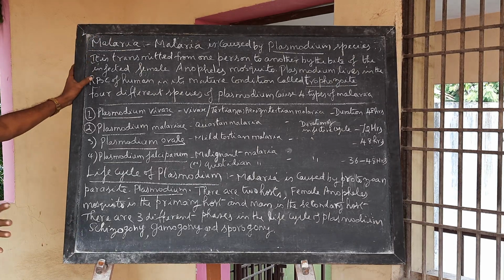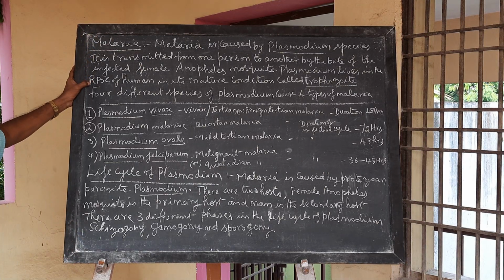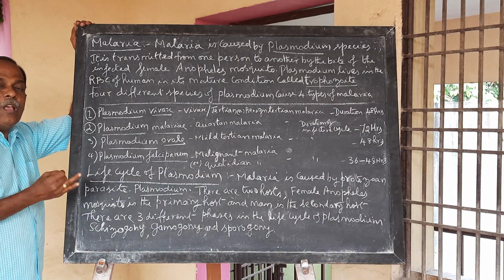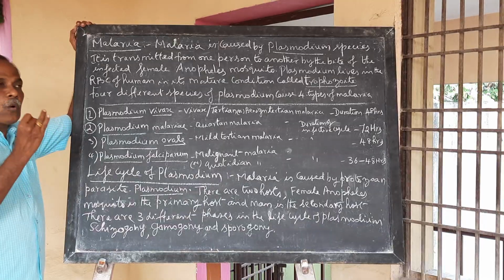There are 3 different phases in the life cycle of Plasmodium: schizogony, gamogony, and sporogony.